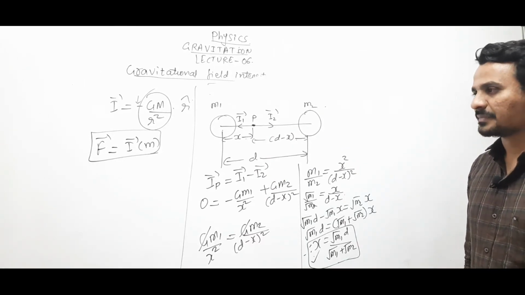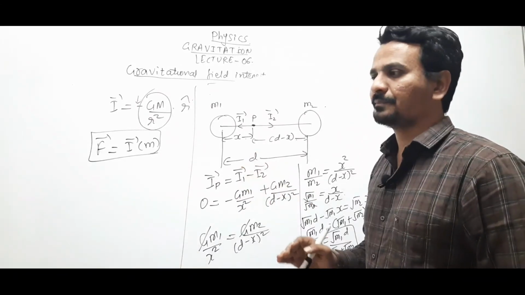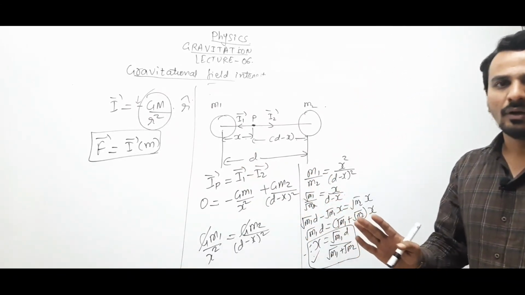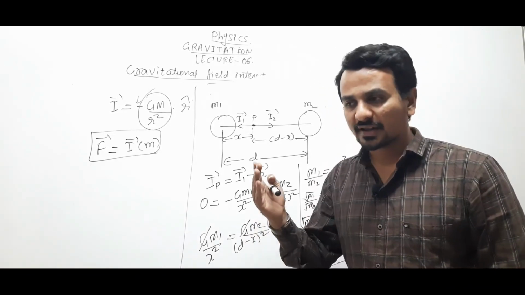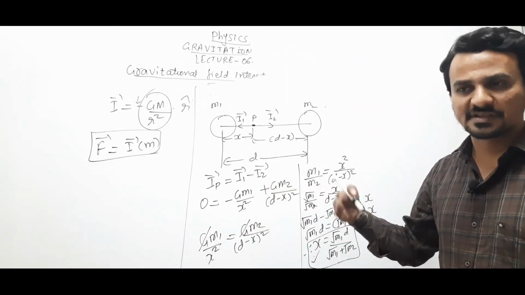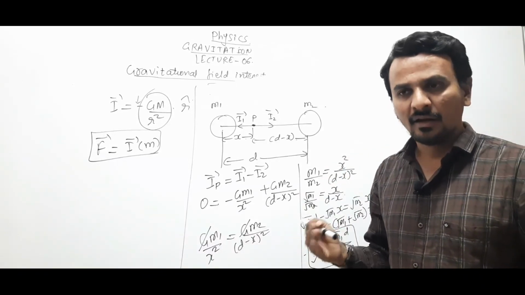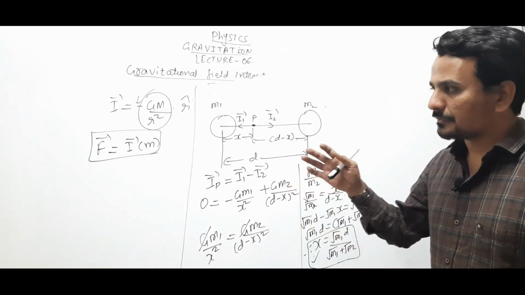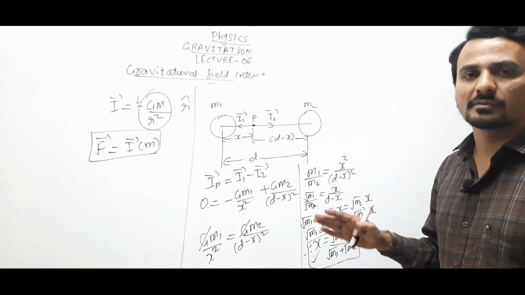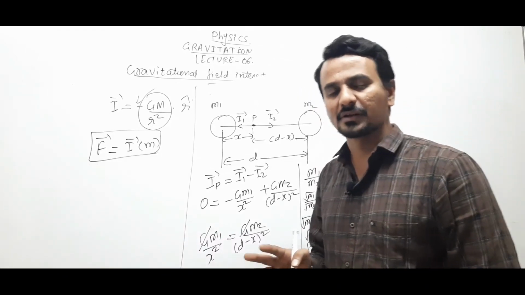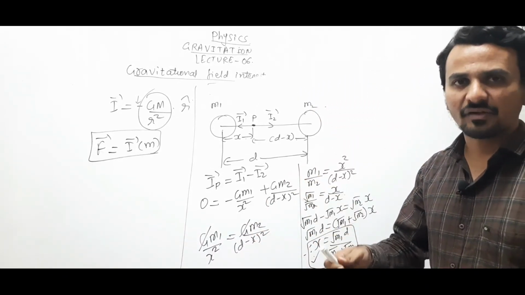Clear? Okay, now along with this, in the next video we'll understand what gravitational potential is, right? And what the gravitational potential is for different shapes, like gravitational potential for a sphere, spherical shell, ring, right? So we'll derive those formulas, and after completing the topic of gravitational potential, we'll solve the questions which are based on intensity as well as gravitational potential.